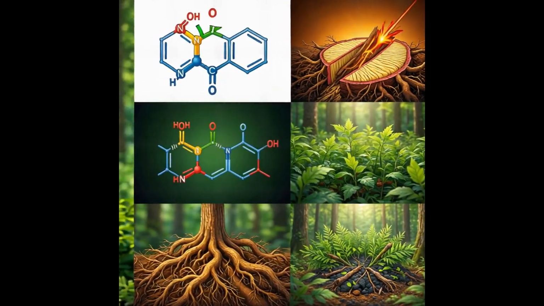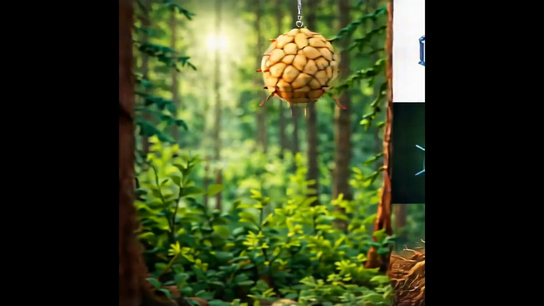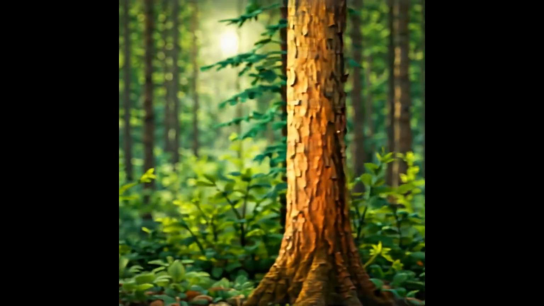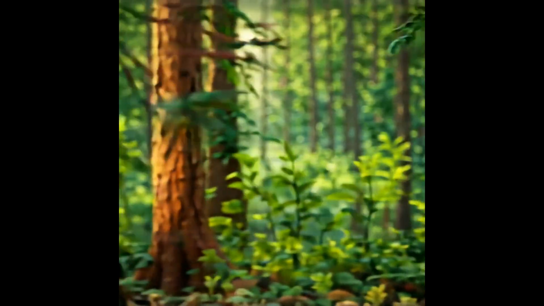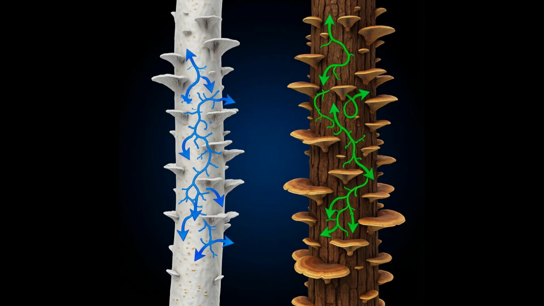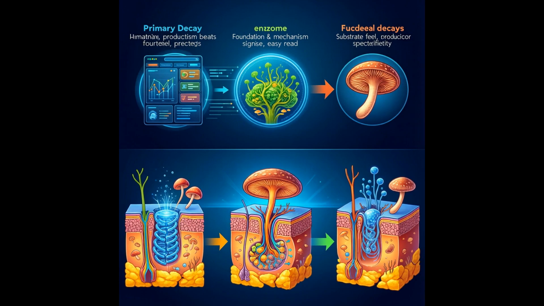When trees die, their lignified tissues become the substrate for specialized fungi that can break down this polymer. Fungal enzymes such as laccases and peroxidases oxidatively cleave the ether bonds, releasing phenolic fragments. The degradation products are then mineralized or incorporated into soil organic matter. This process is essential for returning carbon to the atmosphere as CO2 and for maintaining soil fertility. Understanding lignin chemistry helps us predict how forest carbon stocks respond to climate change.